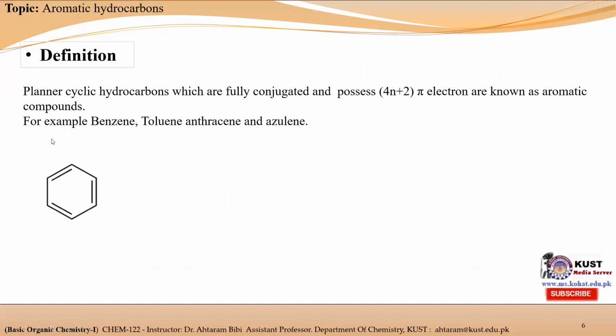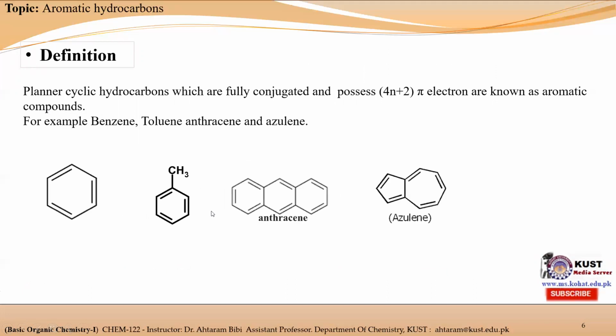For example, benzene is cyclic in nature, planar, fully conjugated, and possesses 6 pi electrons, that is 4n plus 2 pi electrons, so it is aromatic. Similarly, toluene is an aromatic hydrocarbon because it possesses these four properties: it is planar, cyclic, fully conjugated, and possesses 4n plus 2 pi electrons. Similarly, other examples are anthracene and azulene. Azulene does not consist of a benzene ring, but it possesses the properties of an aromatic hydrocarbon: it is planar, cyclic, fully conjugated, and possesses 4n plus 2 pi electrons.